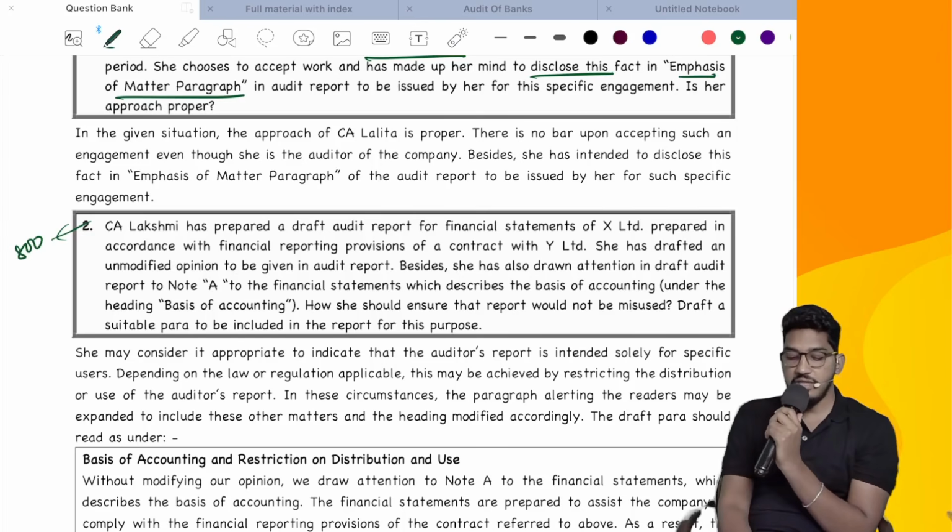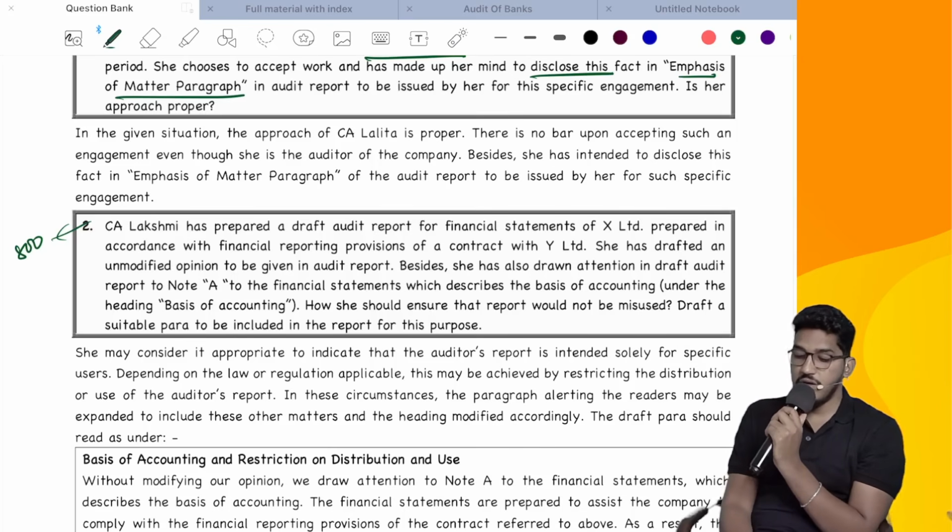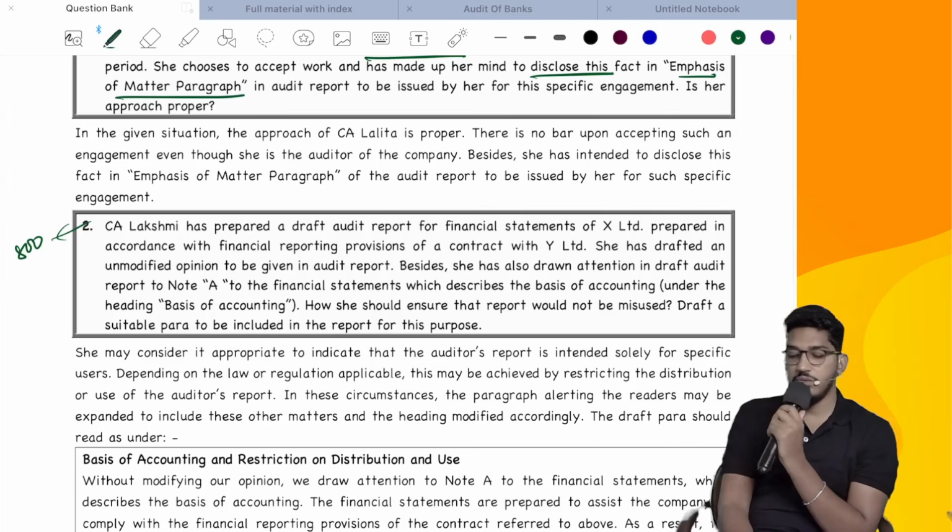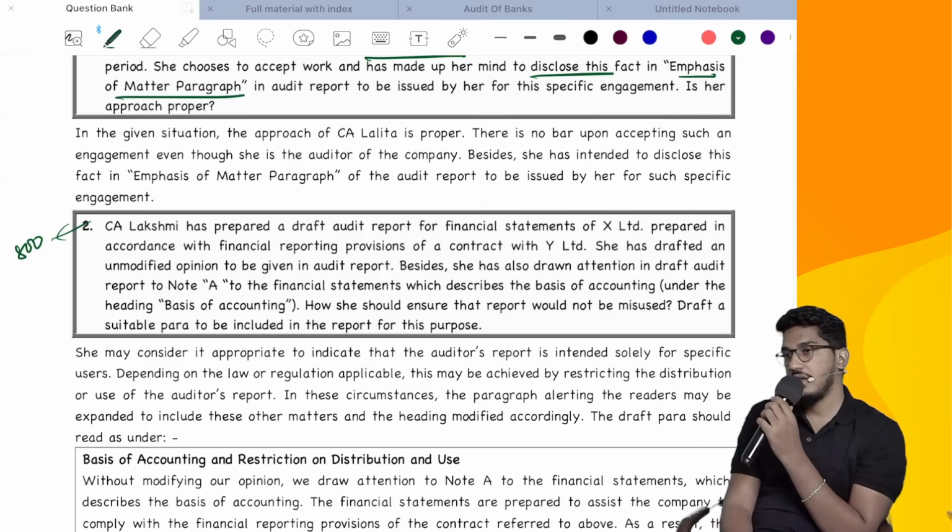She has drafted an unmodified opinion to be given in the audit report. Besides, she has also drawn attention in the draft audit report to note A to the financial statements, which describes the basis of accounting under the heading basis for accounting. How should she ensure that the report would not be misused? Draft a suitable paragraph to be included in the report for the same.